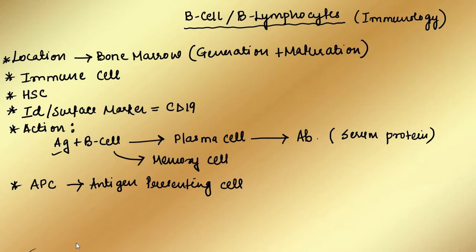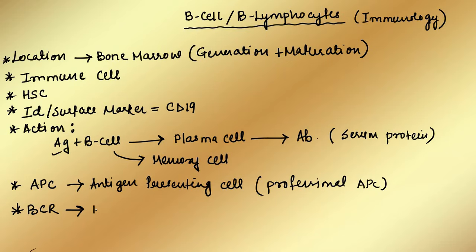So whenever we are talking about the APC, obviously B cell comes to our mind. That is why it is also known as the professional APC. Apart from this, the B cell has a receptor known as BCR on its surface. BCR stands for the B cell receptor.